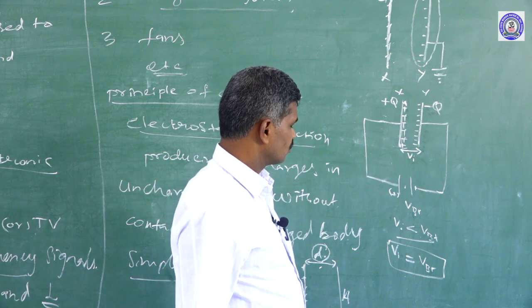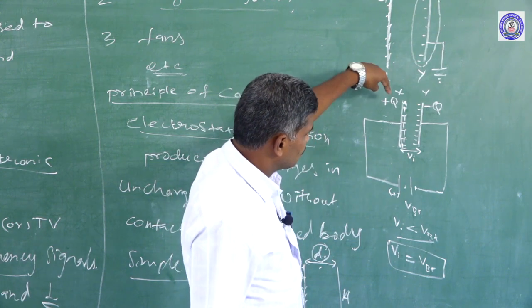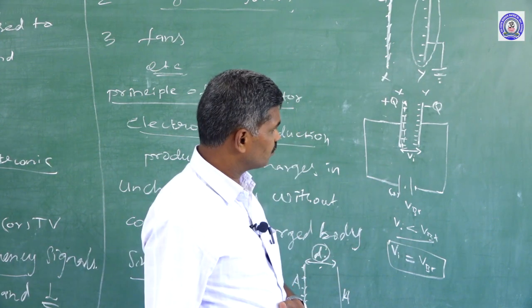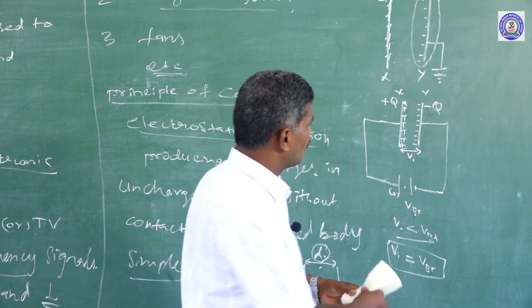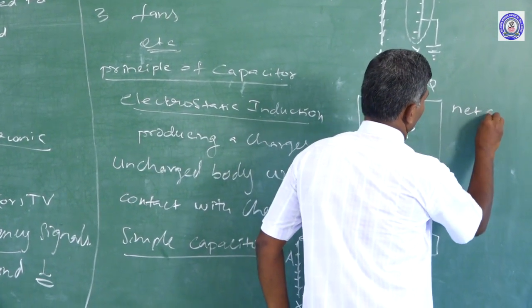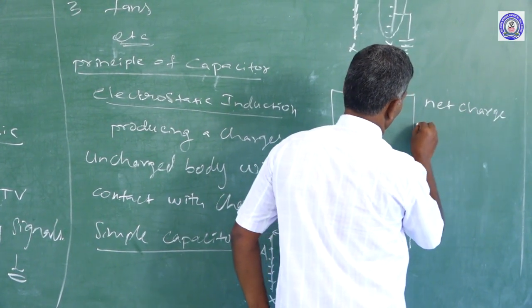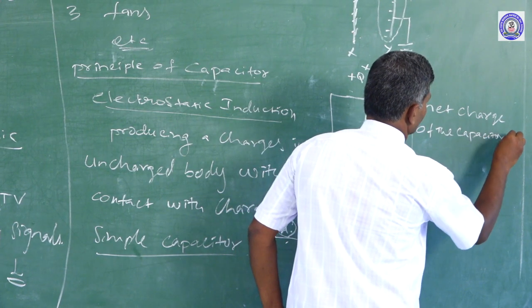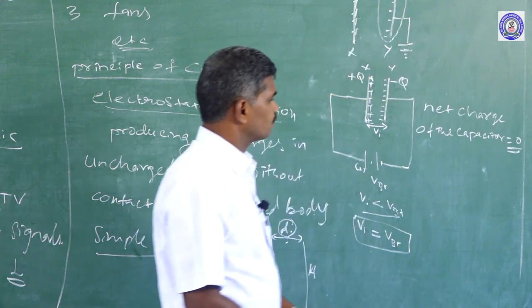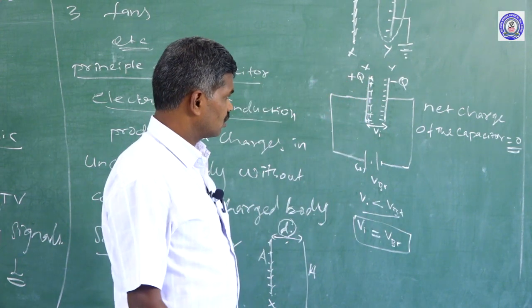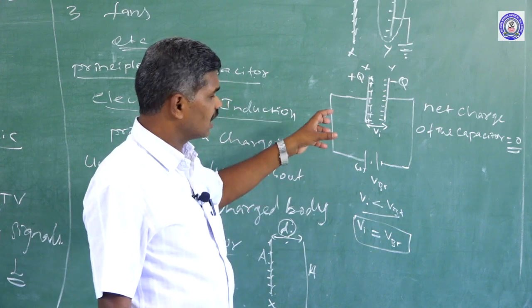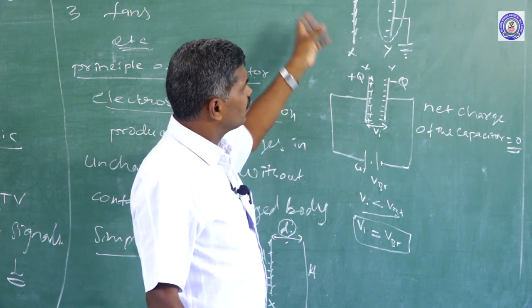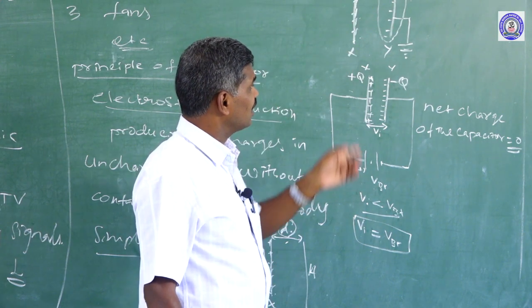Anyhow, the charge on the X plate is positive and on the Y plate is negative. The net charge of the capacitor is 0. Whatever quantity of positive charge is on one plate, the same quantity of negative charge is on the other plate.